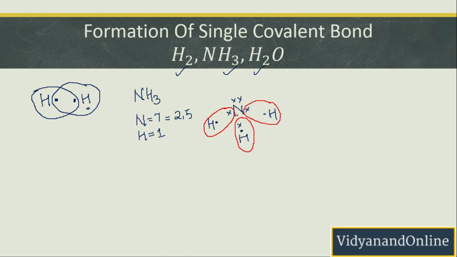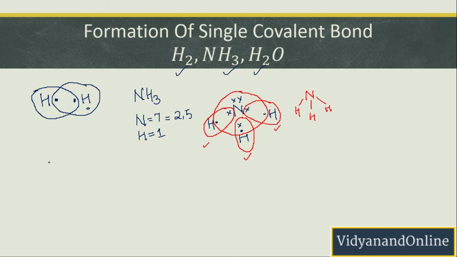Now talking about nitrogen. Nitrogen was having 5 electrons in the outermost shell. Now by sharing 3 electrons from these hydrogens, it will be having 8 electrons in the outermost shell: 1, 2, 3, 4, 5, 6, 7, 8. In this way, nitrogen will also have 8 electrons in the outermost shell after sharing the electrons. So how are you going to draw it? You are going to draw it like this: a single bond between nitrogen and hydrogens, right?